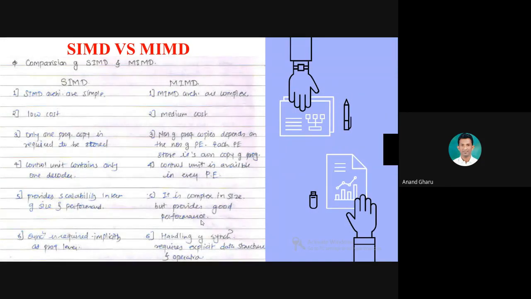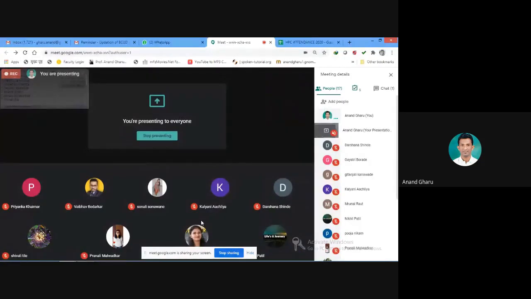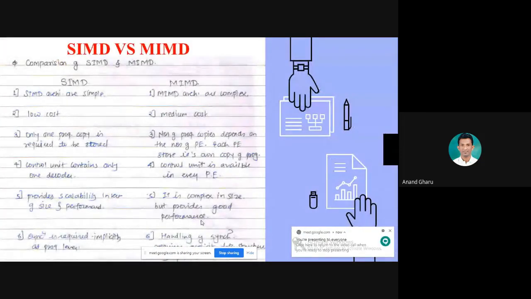Last topic of unit number 1, SIMD and MIMD. We have already studied SIMD and MIMD, so you can prepare the comparison between SIMD and MIMD. SIMD stands for single instruction multiple data, MIMD for multiple instruction multiple data. SIMD has low cost, MIMD has more cost as compared to SIMD. You can also mention the architecture of SIMD and the architecture of MIMD.